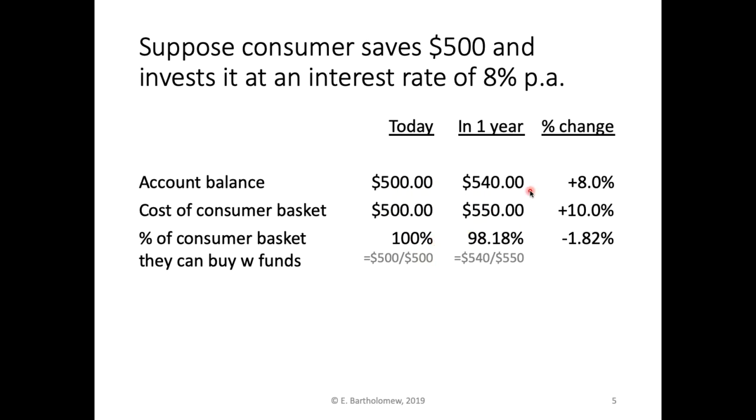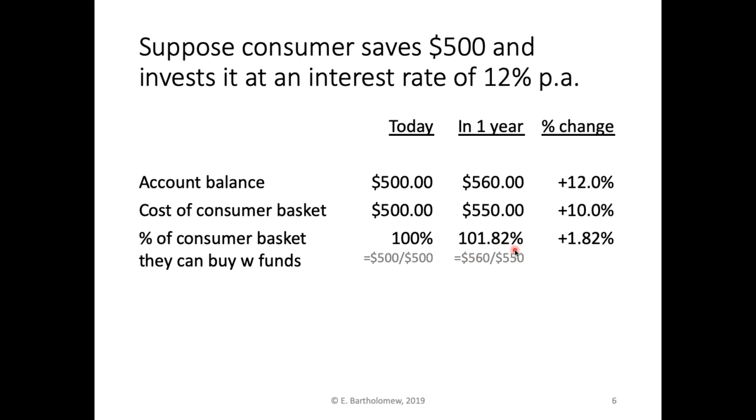A year from today, they have 8% more, but the basket costs 10% more. So how much basket could they consume? Well, they actually could consume less. Even though they have more money, because the cost of the basket is higher, they could only consume 98.18% of that basket. So in percentage terms, they've actually lost 1.82% in terms of purchasing power, the 100 minus the 98.18.